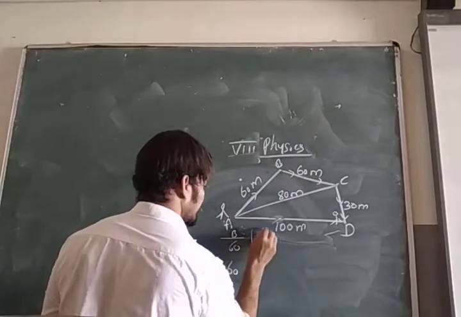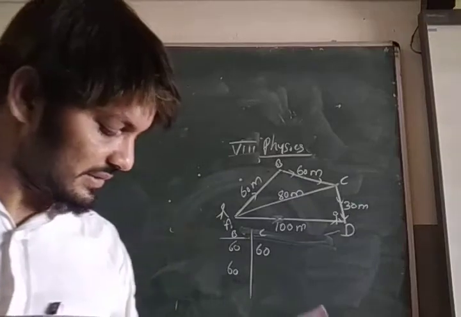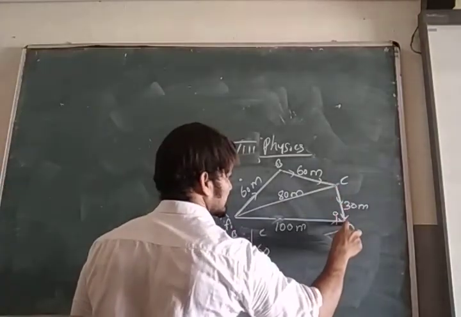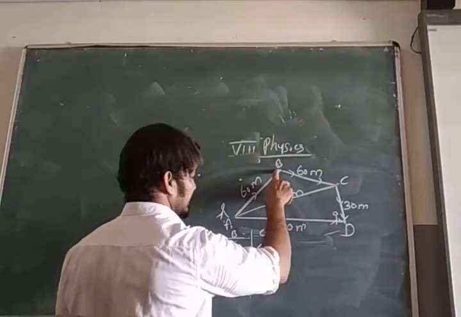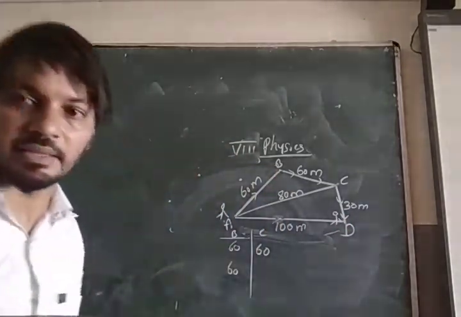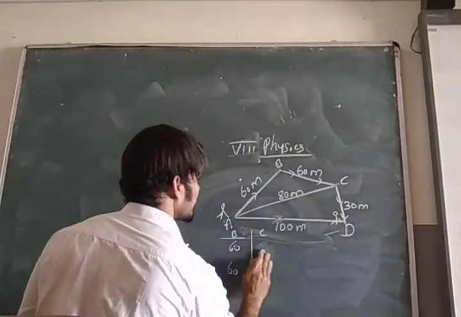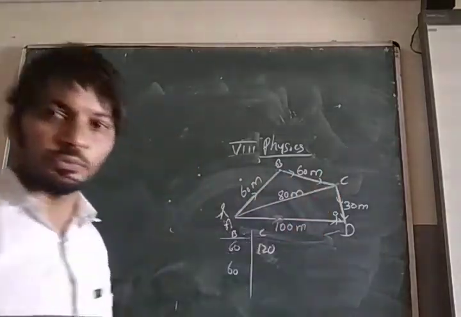First we are comparing distance. While reaching B, 60, correct? And while reaching C, not 60, how much? 120. Add both: 120.